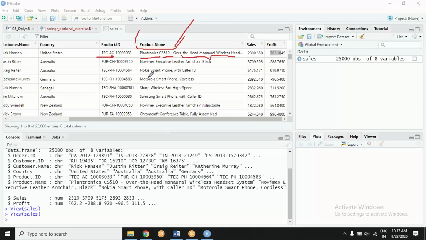Yes or no? It is written as if you and I are writing. If I am to fill an Excel sheet, I will fill it this way. It's a Motorola, it's a smartphone, and it is cordless kind of thing.